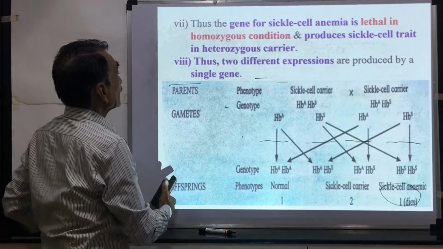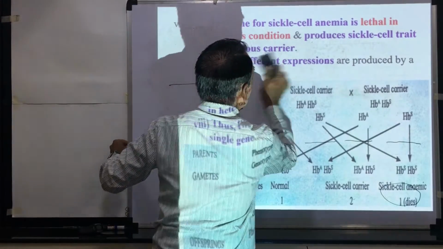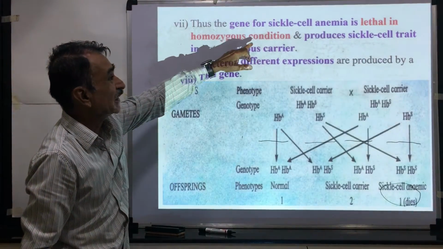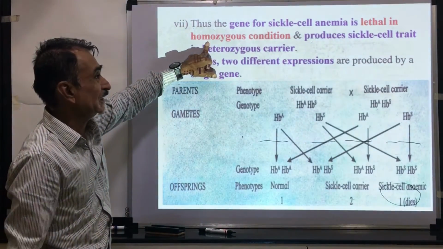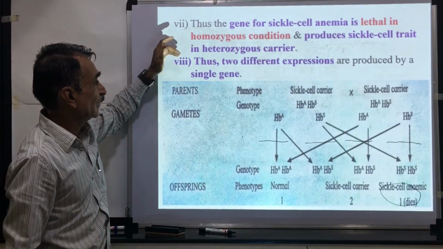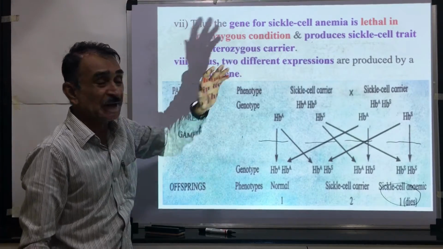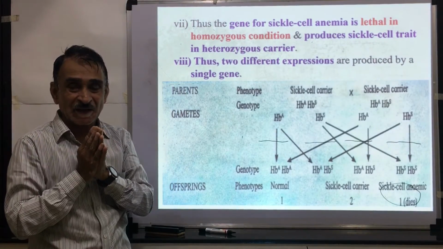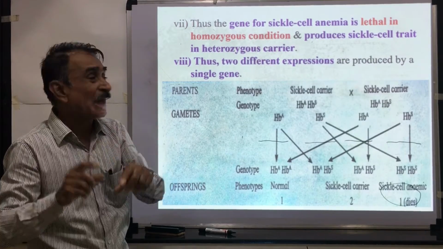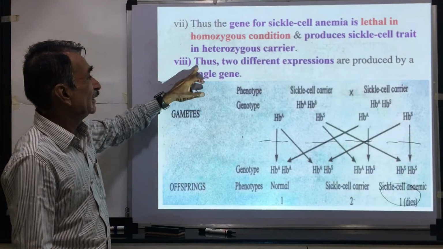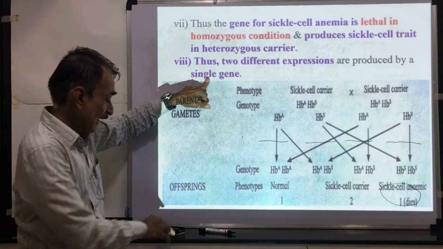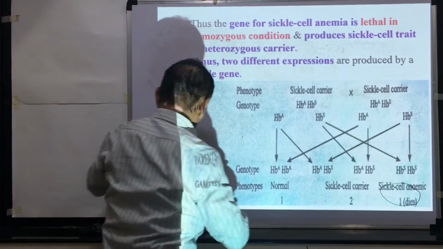Here in this case, the gene for sickle cell anemia is lethal. Lethal means it causes death. The gene for sickle cell anemia is lethal in homozygous condition, as we have just seen. This produces sickle cell trait in heterozygous condition, we have seen. Thus two different expressions are produced, sickle cell condition and death. These two characters are controlled by the same gene. Two different expressions are produced by a single gene, and that's why this is called pleiotropism.